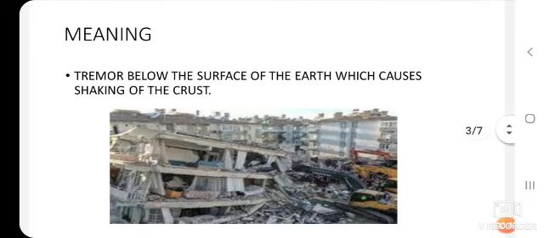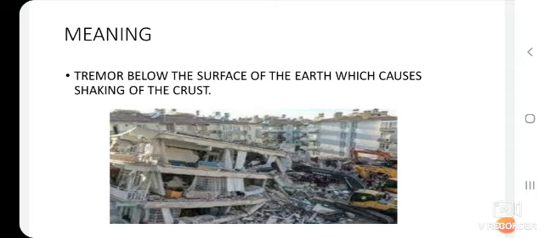An earthquake is a tremor below the surface of the earth which causes shaking of the crust. It can also be defined as a series of shakes caused by sudden earth movement, that is faulting.